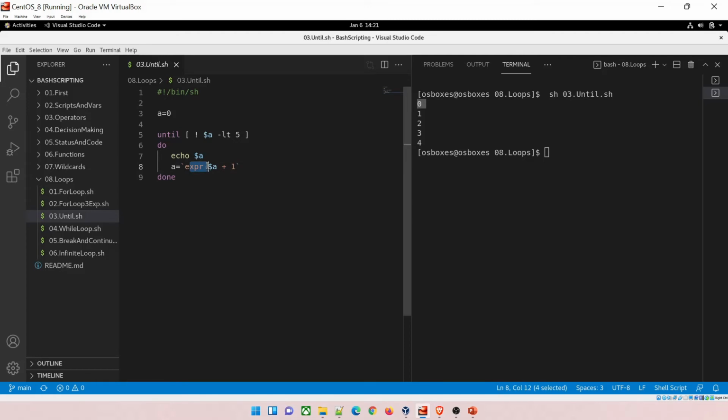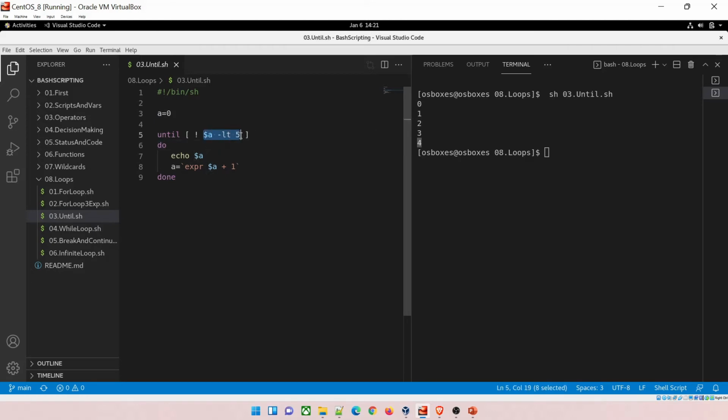And then in the expression $a equal to 1, it will increment it over here, put it in a, go back, and again print 1, 2, 3 and 4. But at the point when 4 becomes 5, this will come over here: 5 is less than 5? No, the condition became false. Pay attention again.